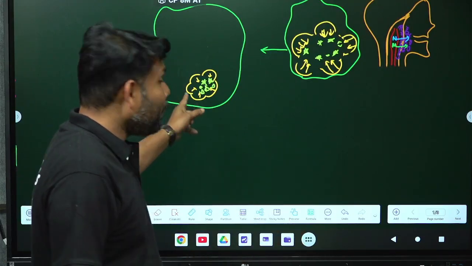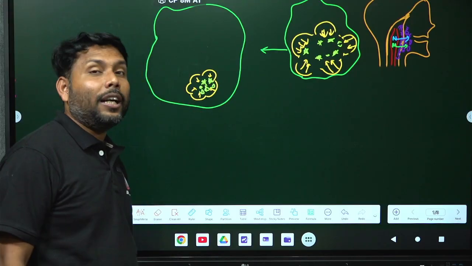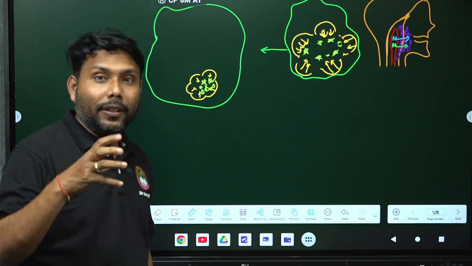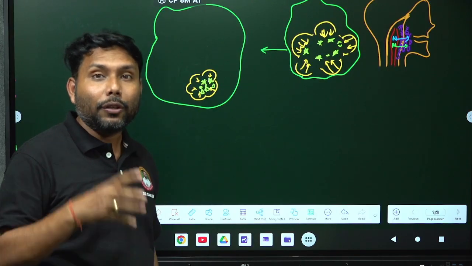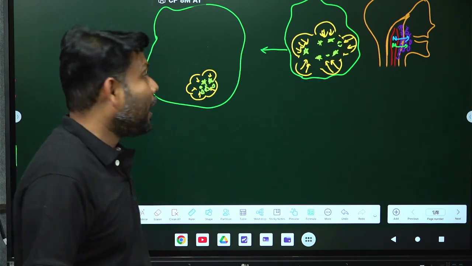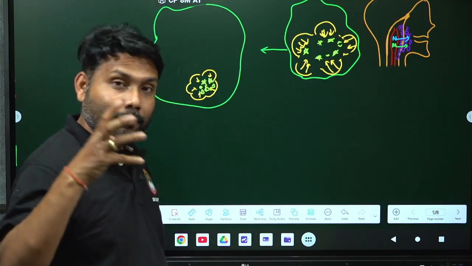So what will macrophage do? Now macrophage will do some kind of internal reactions, as a result of which it will process the antigen. So which type of things will happen inside the monocyte by getting the antigens?